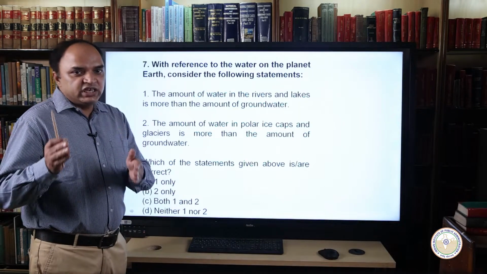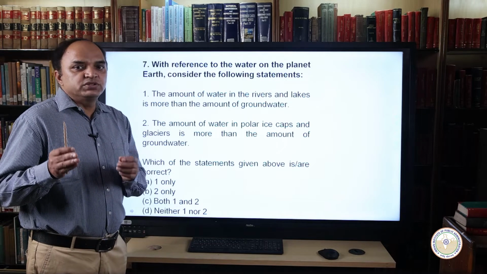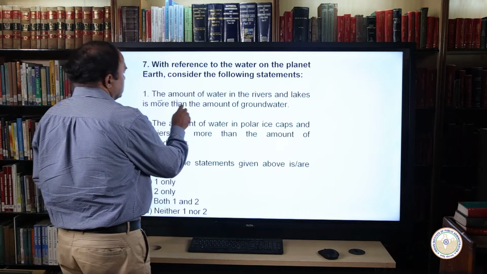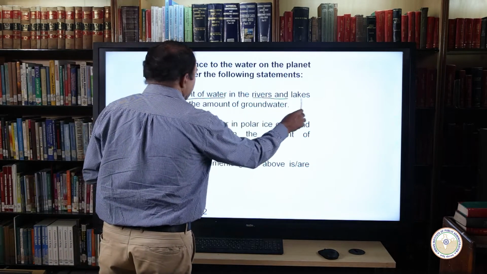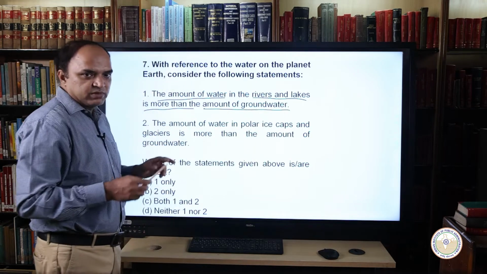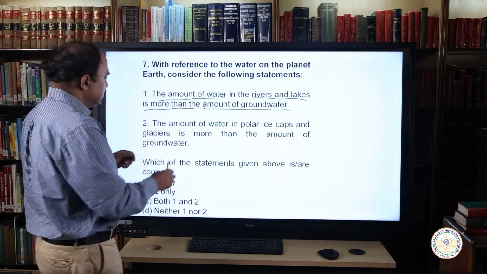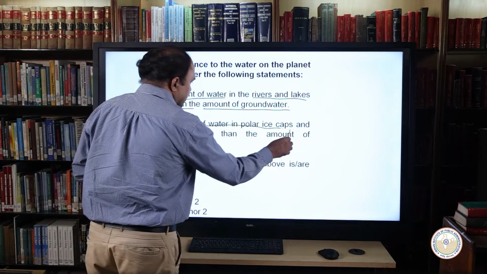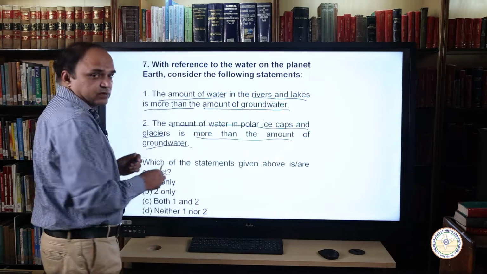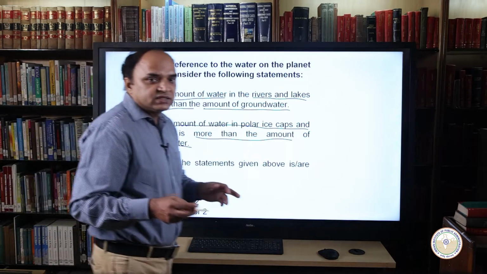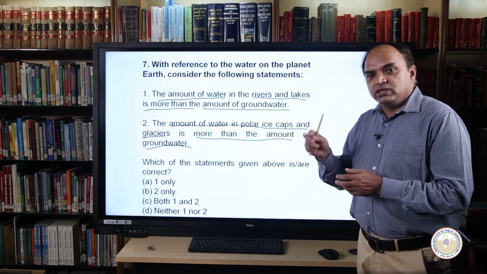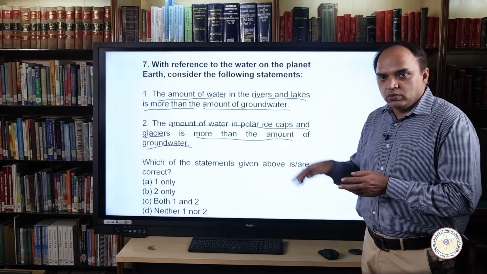Again, two statements are given here and we have to select the right answer. The first statement is, the amount of water in the rivers and lakes is more than the amount of groundwater. The second statement is, the amount of water in polar ice caps and glaciers is more than the amount of groundwater. See, statement 1 is incorrect. Why am I saying that? We have to look at the water distribution on the globe.